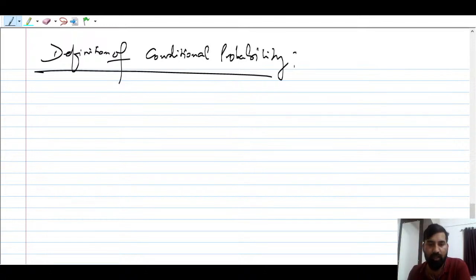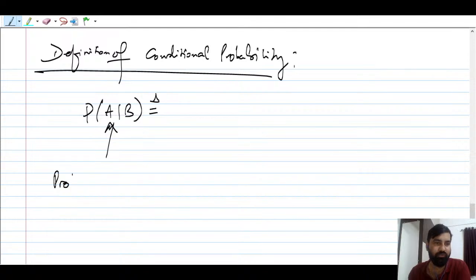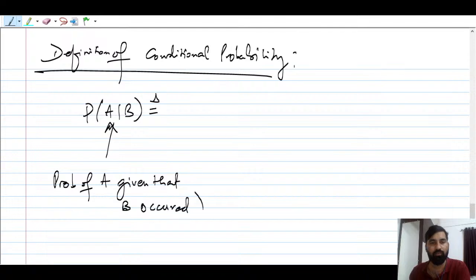That's it. So basically we will define here the probability of A given B is equal to, this is the definition I'm talking about. How do we read this? We read this as the probability of event A given that B has occurred.